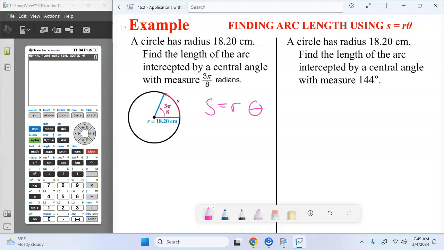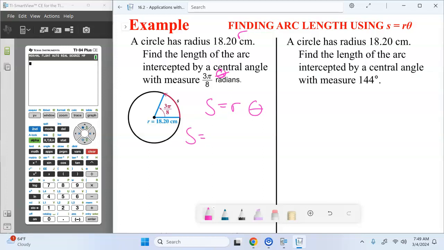A circle has a radius of 18.20 centimeters. Find the length of the arc intercepted by a central angle with the measure of 3 pi over 8 radians. Right? What parts of that formula do I have given in the problem? We've got theta. What else? And the radius. I've got theta, and I've got the radius. Do I need to change theta? No, because it's in radians. So we just plug it in and we evaluate.